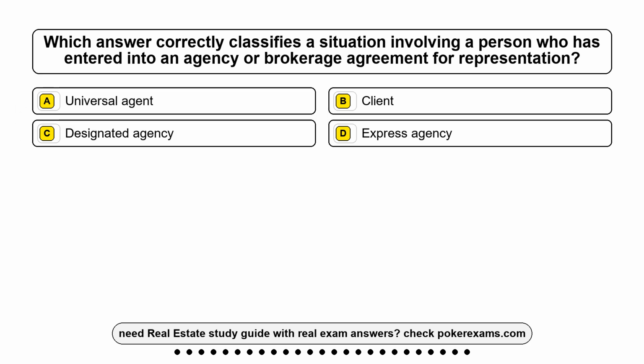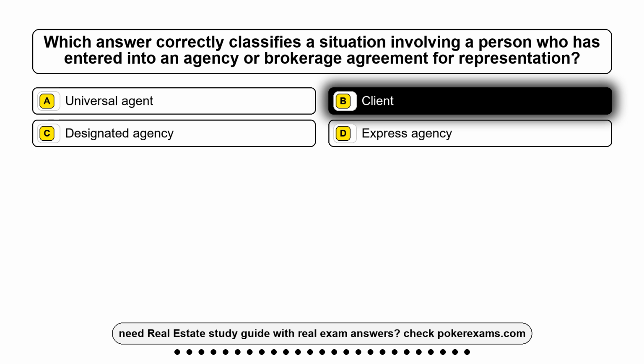Question 20. Which answer correctly classifies a situation involving a person who has entered into an agency or brokerage agreement for representation? Option A, universal agent. Option B, client. Option C, designated agency. Option D, express agency. The correct answer is option B, client.